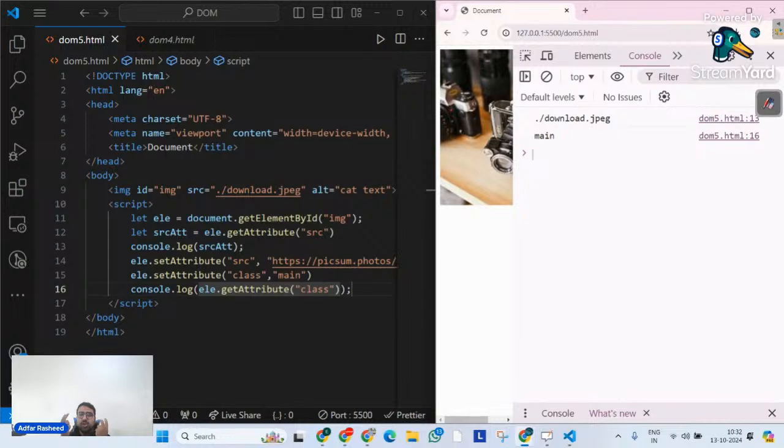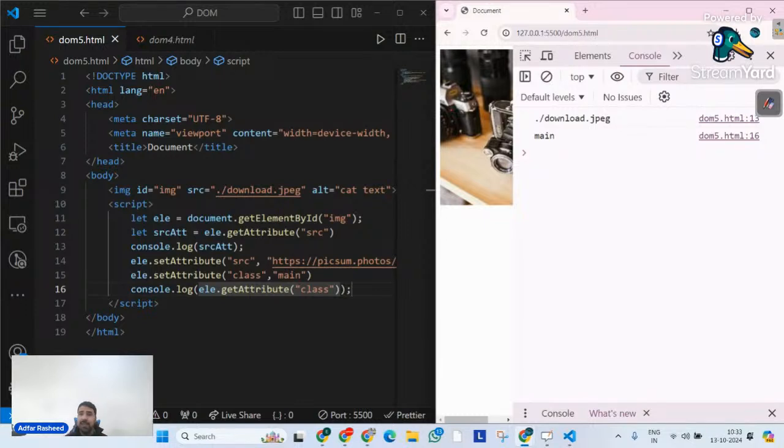We have discussed two methods here, set attribute and get attribute. With help of set attribute, we are able to set any attribute or update any attribute that we have. And we can only think of two operations related to attributes. Do we all agree with that? Either get or set.